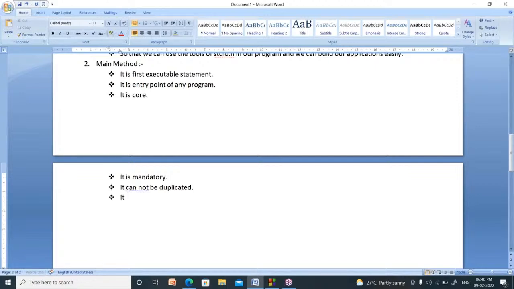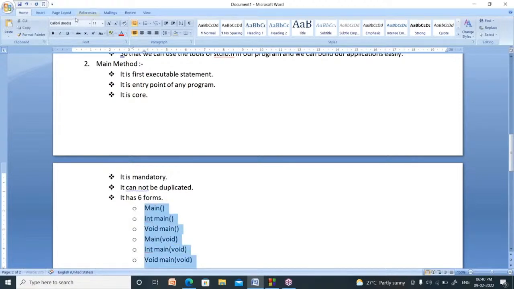Now it has six forms. You can write a main method in six forms. One is just main. Or you can write int main, or void main, or main of void, or int main of void, or void main of void.